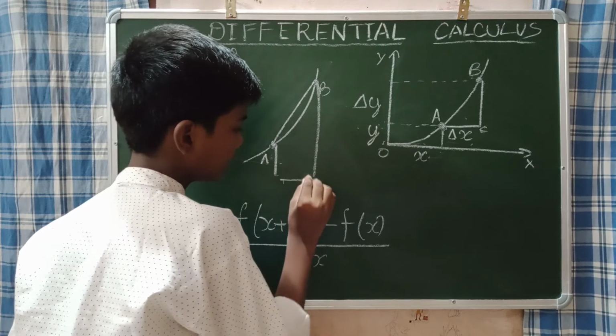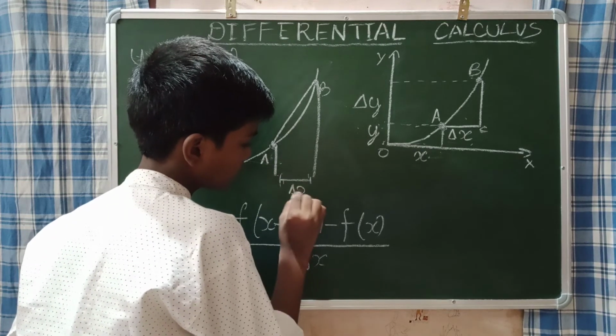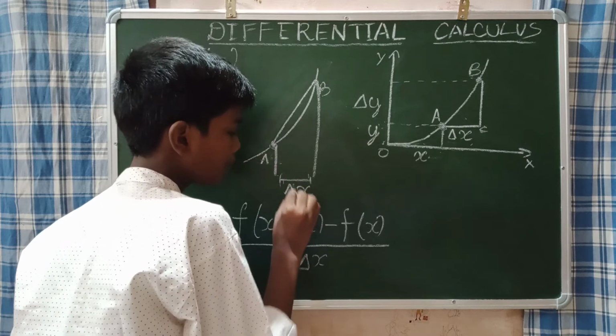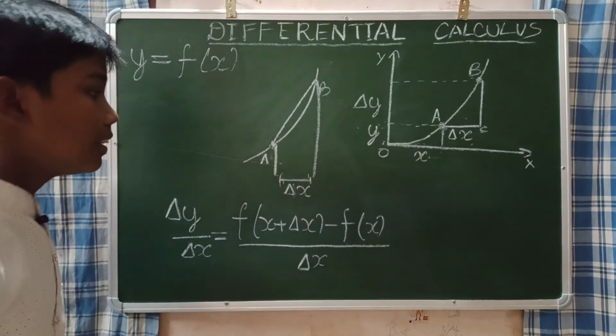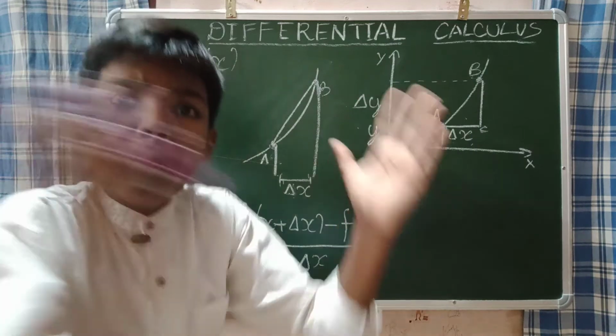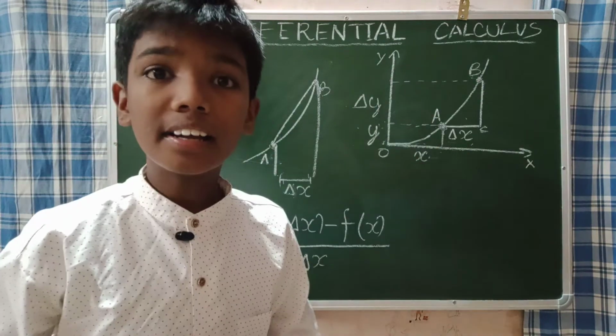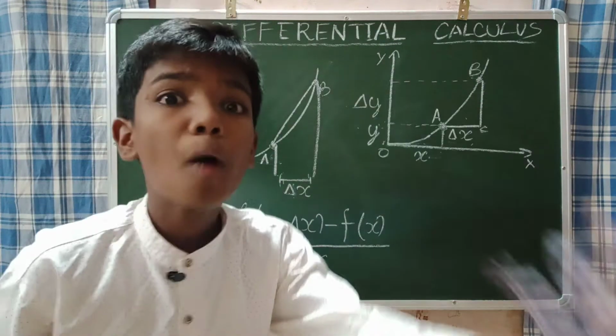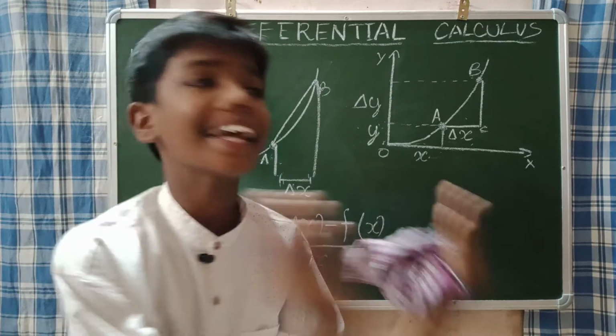Sorry, this is the delta x. Now the turning point that I said is, we are going to make this delta x smaller and smaller and smaller. We are going to take this delta x smaller.